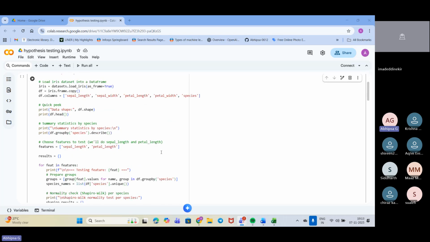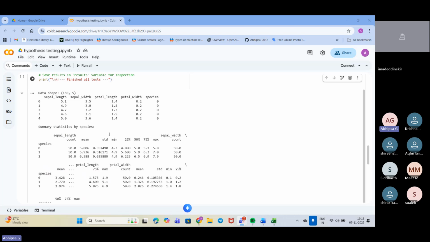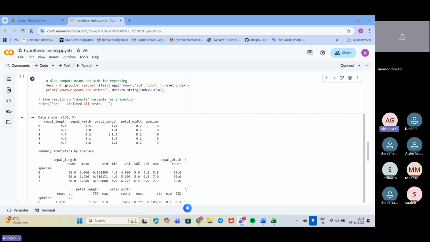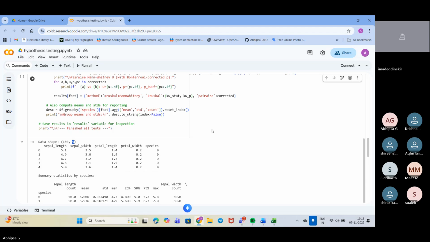Okay. Now we need to check how my dataset actually looks. For that we have used df.head so that I get to see it, and the shape also. If I go down, you can see this is the shape: it contains 150 rows and five columns, and this is how they actually look.